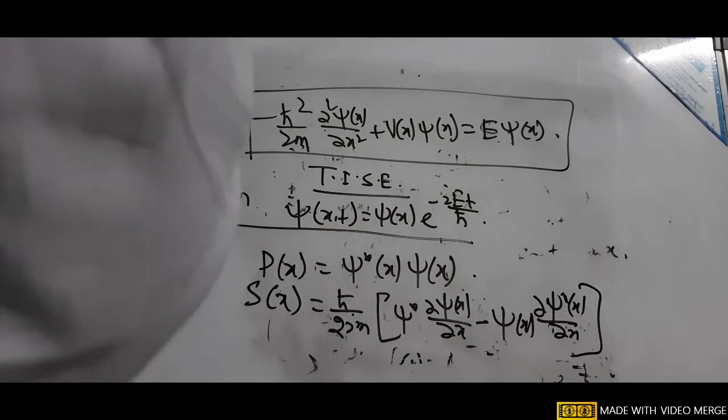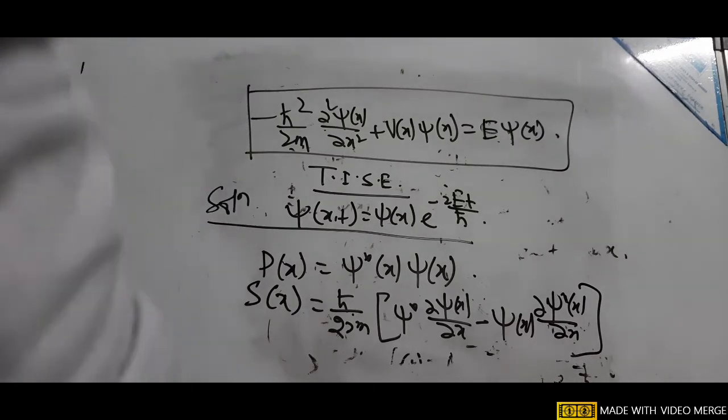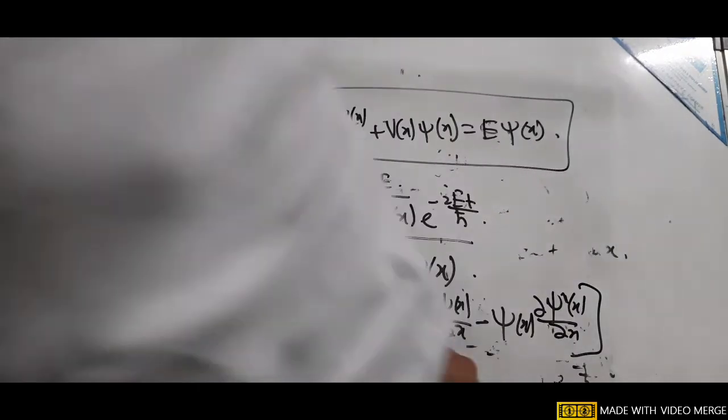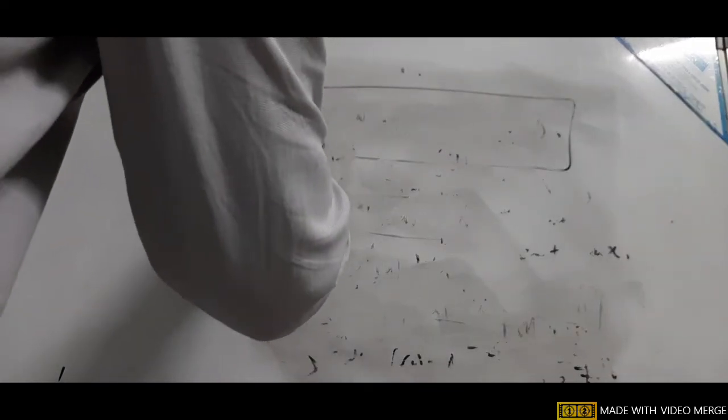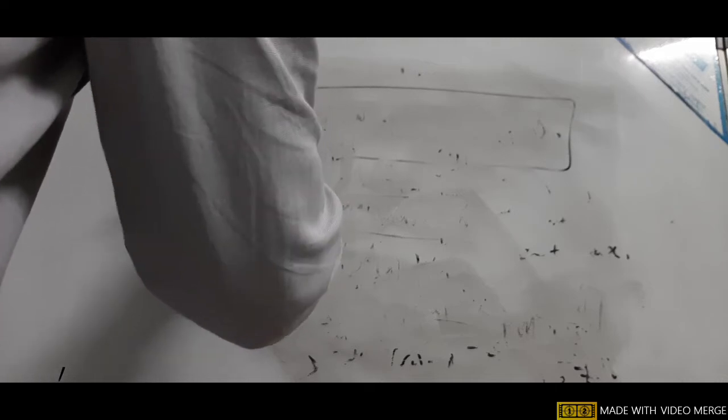So the general solution of this time dependent Schrodinger equation. The time dependent Schrodinger equation is iH del psi by del t, which is equal to minus h square by 2m del square psi by del x square plus V(x) psi(x,t).